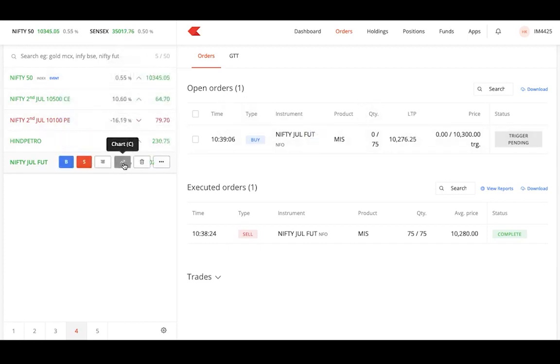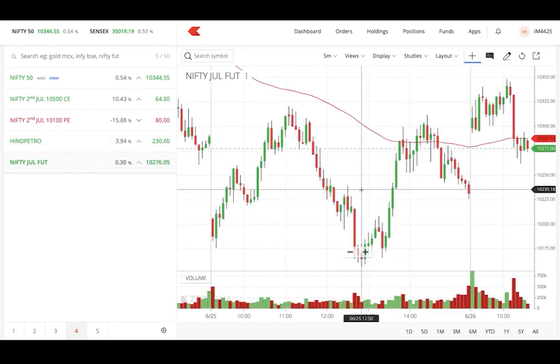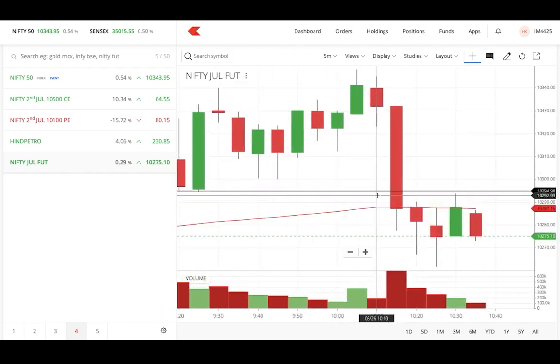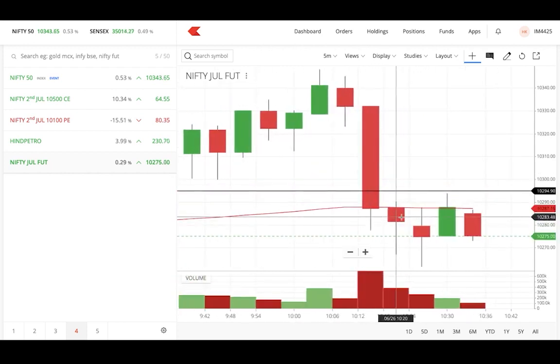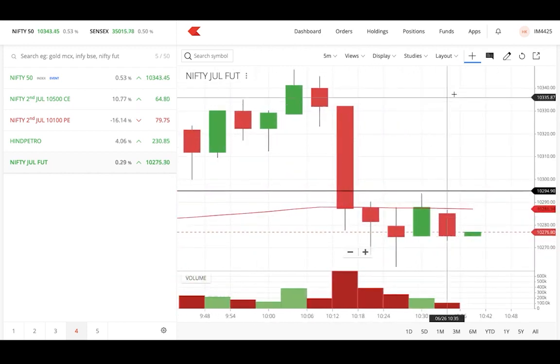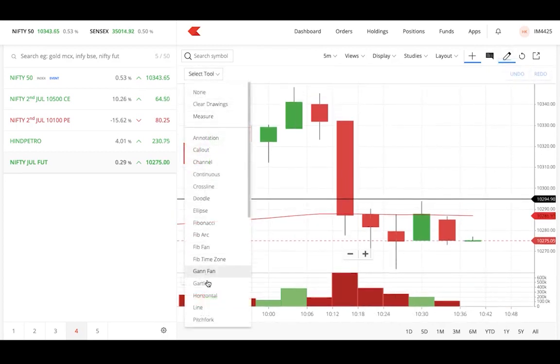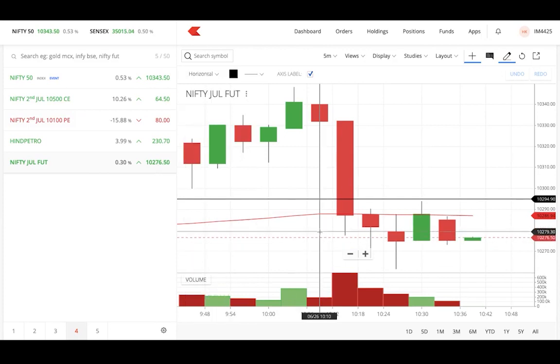You can see the buy and sell orders: the entry which we took at 10,280 and the other one at 10,300, the one for stop loss. Okay, so I'm here to take a risk of 20 points. At least I have to take that because the market is volatile, so it may fluctuate up to there.